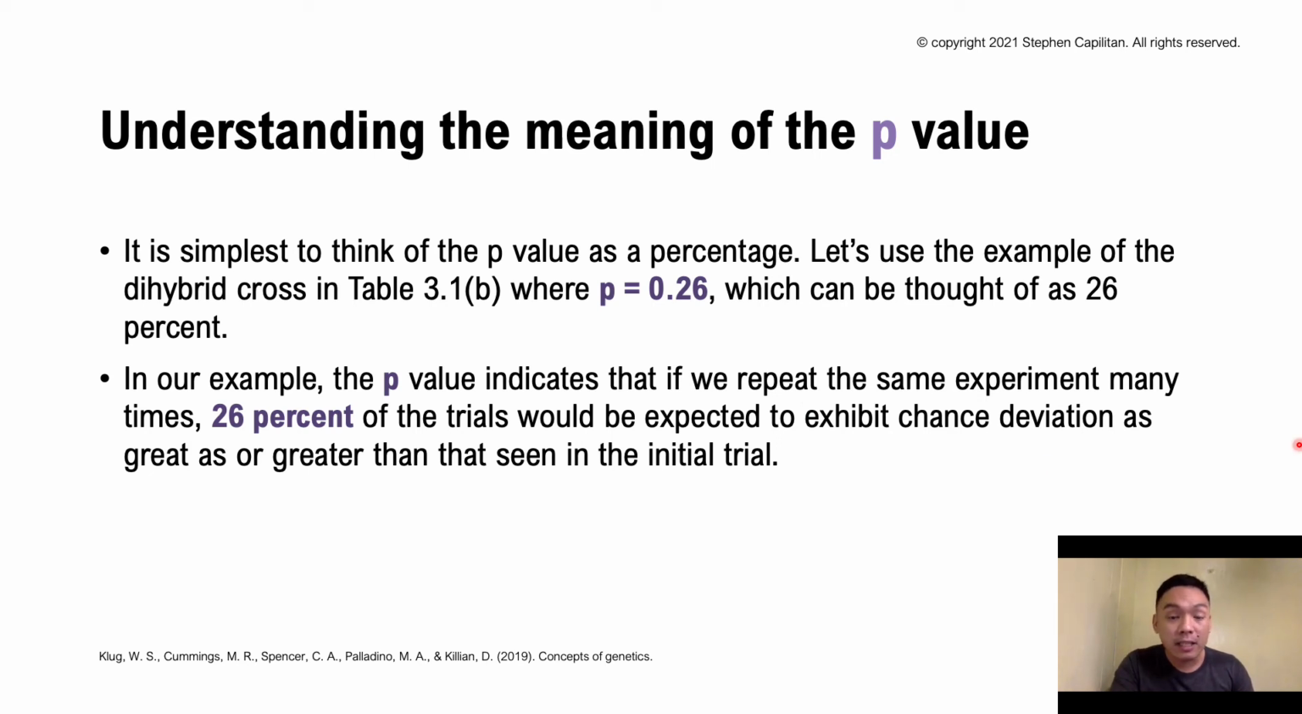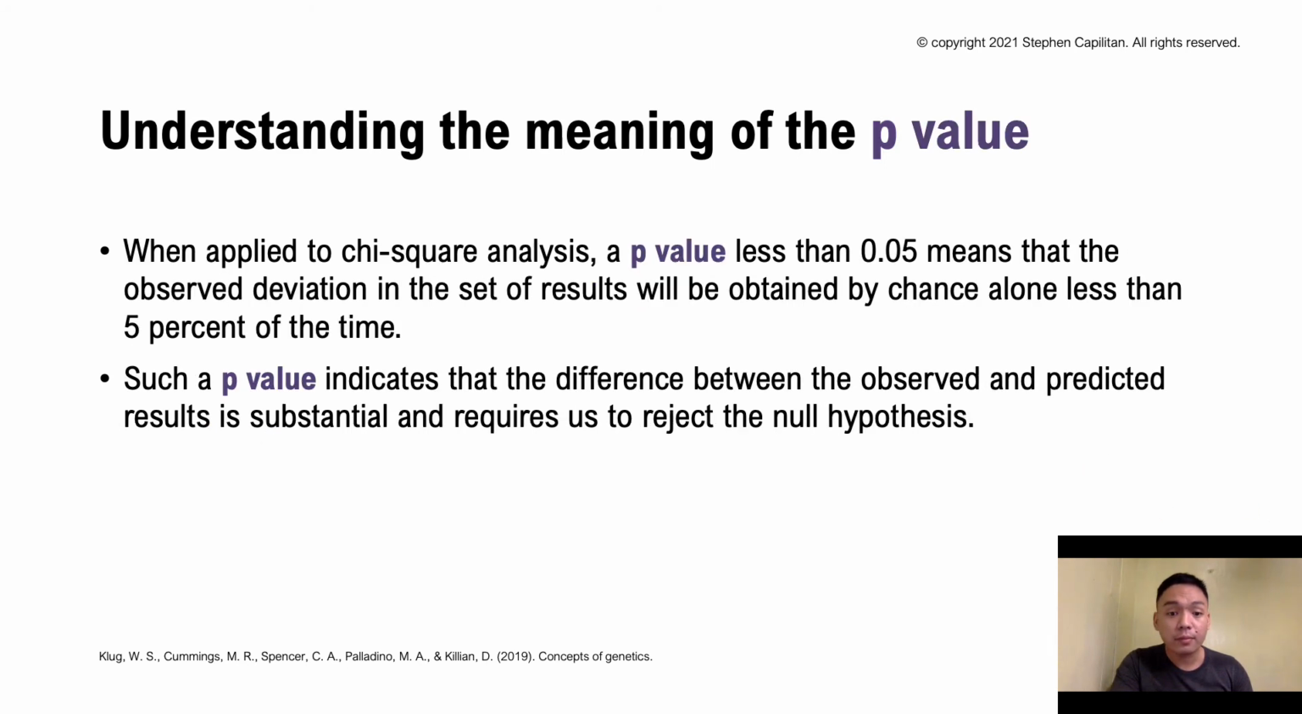Instead, a relative standard is being set that we always use to either reject or fail to reject your null hypothesis, and that standard is the p-value of 0.05. When applied to chi-square analysis, a p-value less than 0.05 means that the observed deviation in the set of results will be obtained by chance alone less than 5% of the time. And such a p-value indicates that the difference between observed and predicted results is substantial and requires us to reject your null hypothesis.